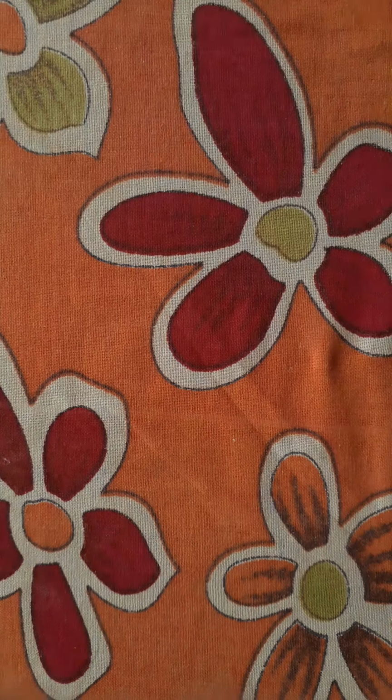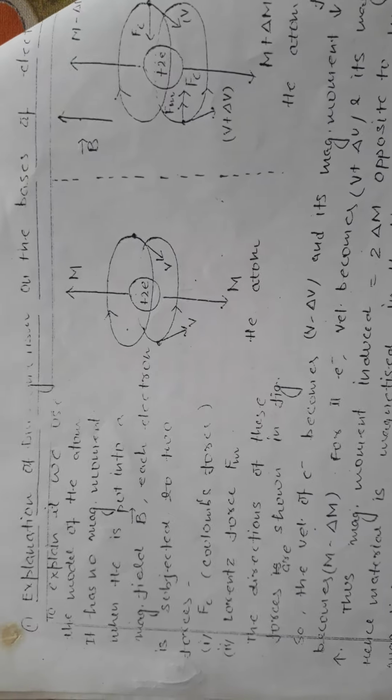So students, after covering all this classification of materials, three types of materials we have discussed here. In the next class we will discuss the explanation of these properties. Why does it happen? Why does ferromagnetic show ferromagnetic properties, and what is the cause of the properties of diamagnetism, paramagnetism and ferromagnetism? Okay, thank you so much.